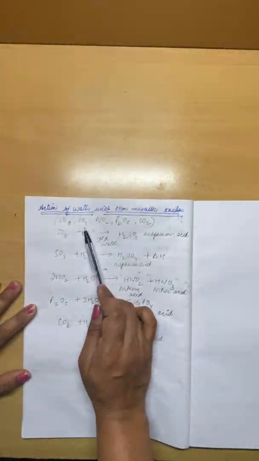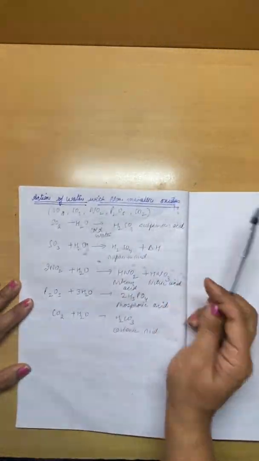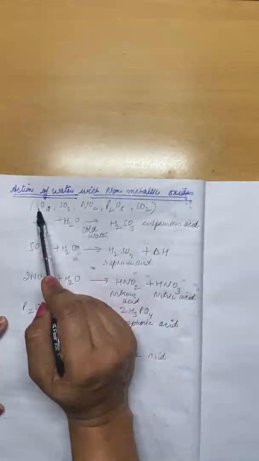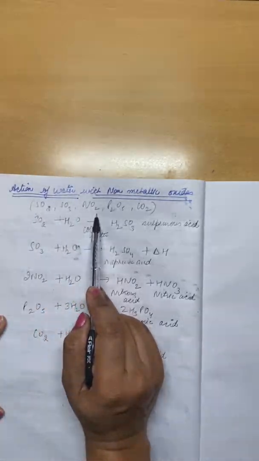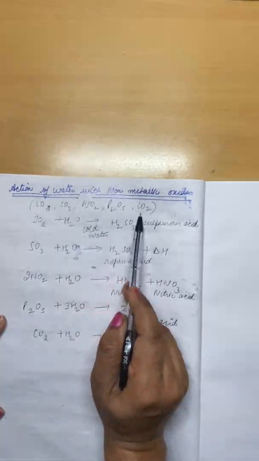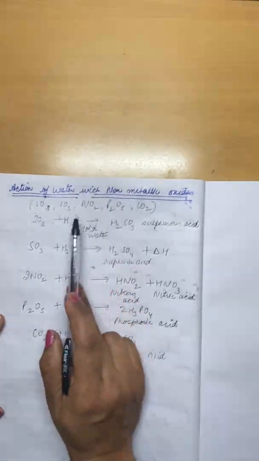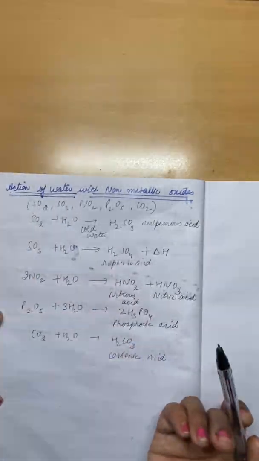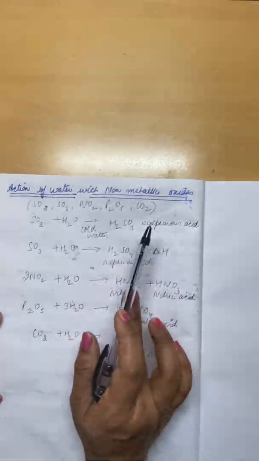Our next part is action of water with non-metallic oxides. We have done metallic oxides, now we are doing non-metallic oxides. Now for non-metallic oxides, we are taking sulfur dioxide. Sulfur is a non-metal, okay? Sulfur trioxide is there, nitrogen is a non-metal, nitrogen dioxide there, phosphorus pentoxide is there, carbon dioxide is there. They are non-metals. So how do these oxides react with water?